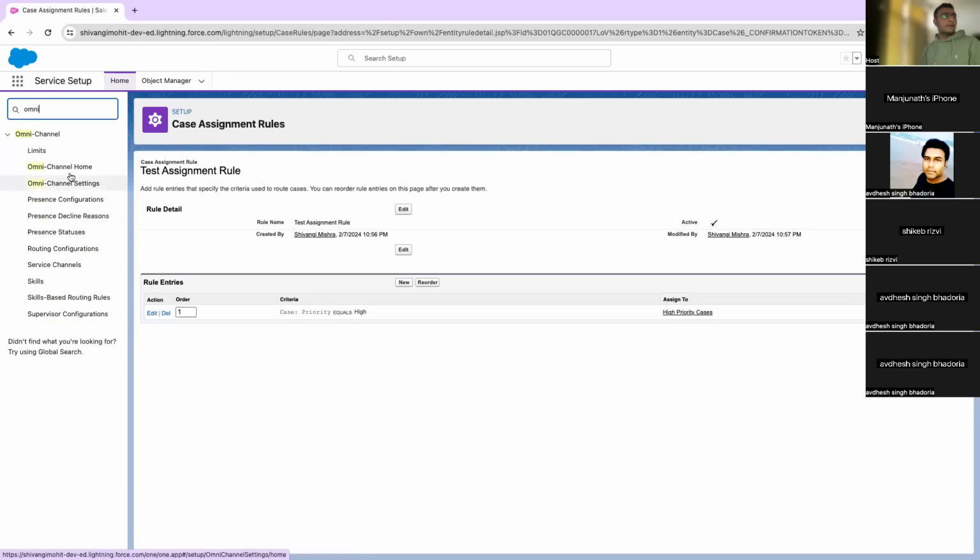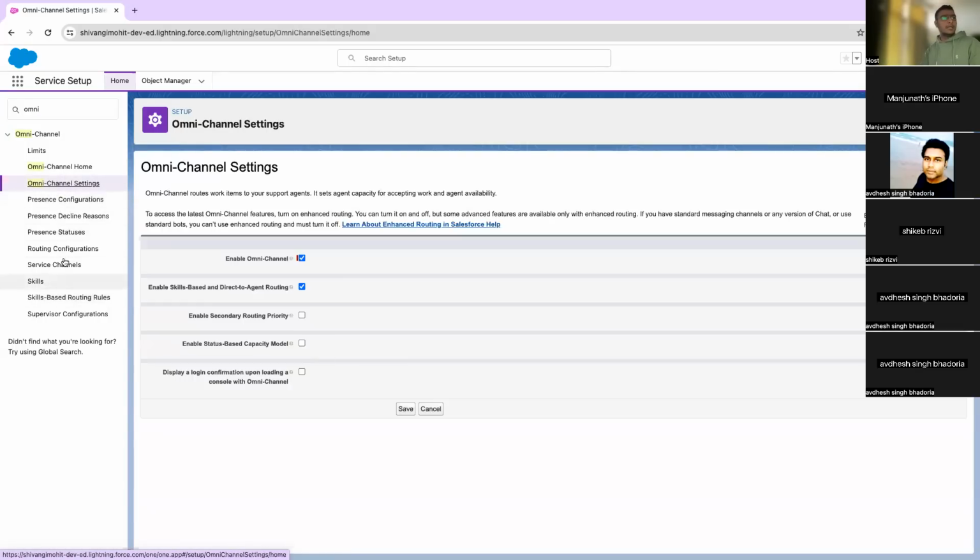I think I have already enabled it, but once you click omni-channel, you will get omni-channel settings. You will not get all the other options. You will only get these options when you enable it. So I have already enabled it. That is why I am getting them.